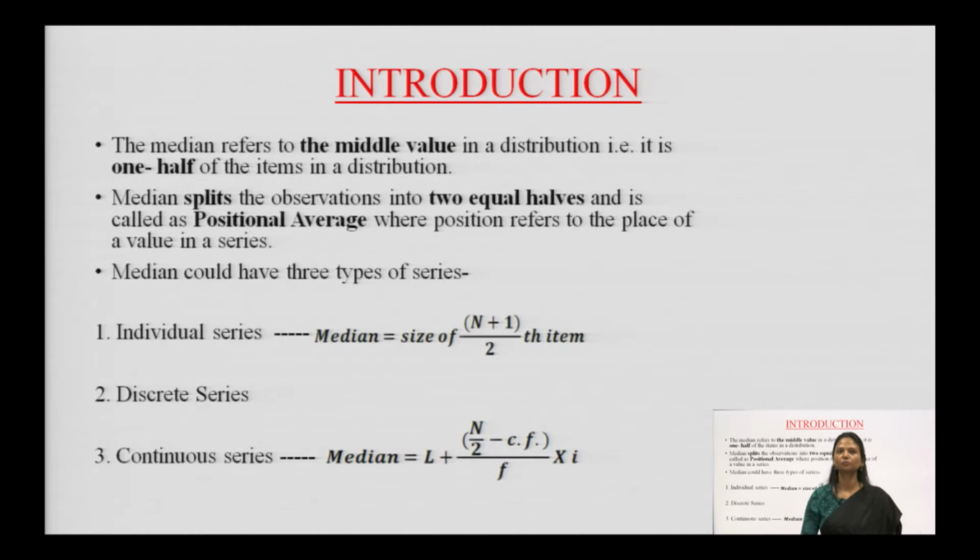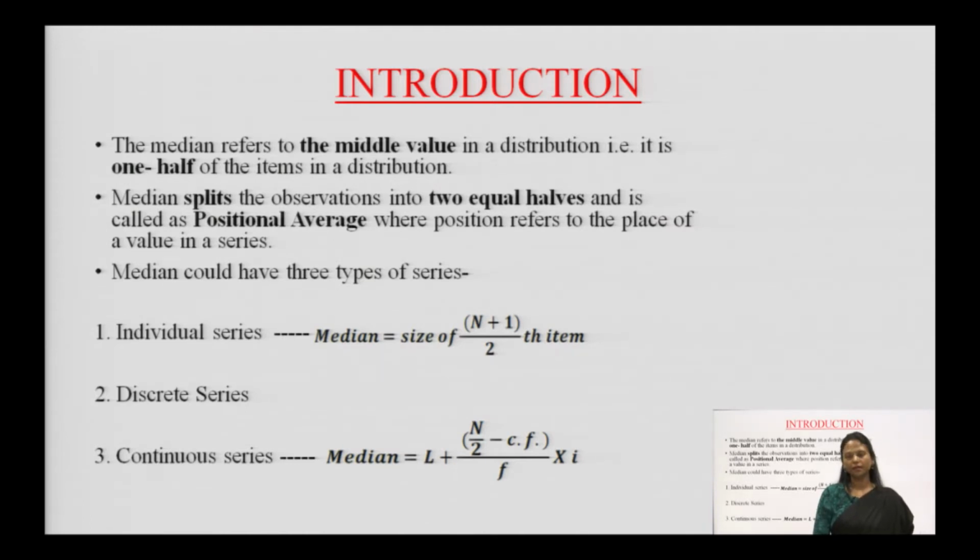The median refers to the middle value in a distribution, that is, one half of the items in a distribution is median. Median splits the observations into two equal halves and is called a positional average, where position refers to the place of a value in a series.